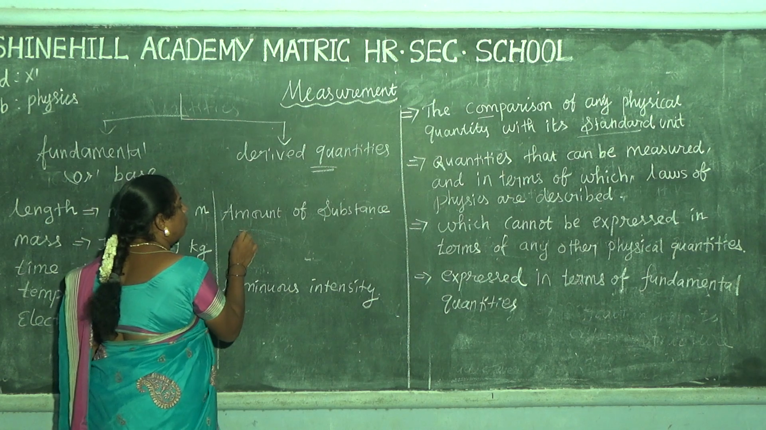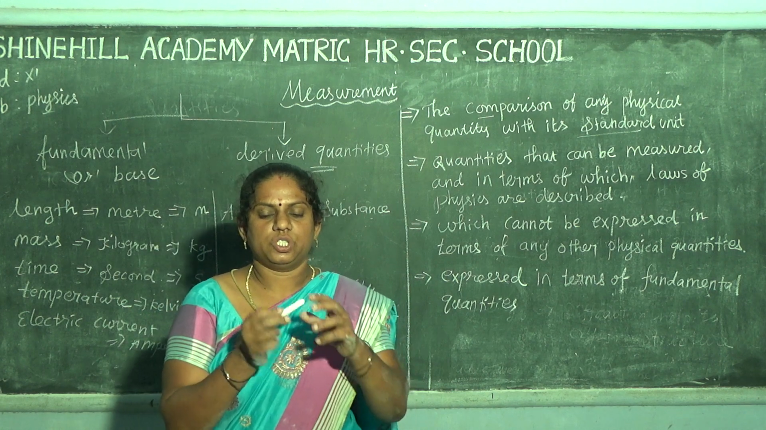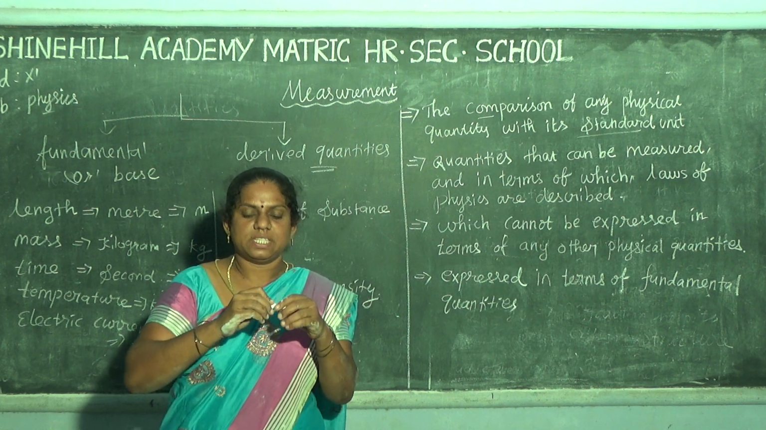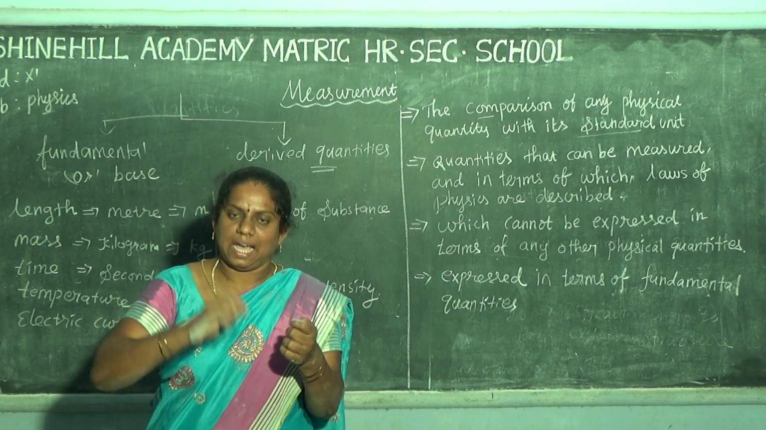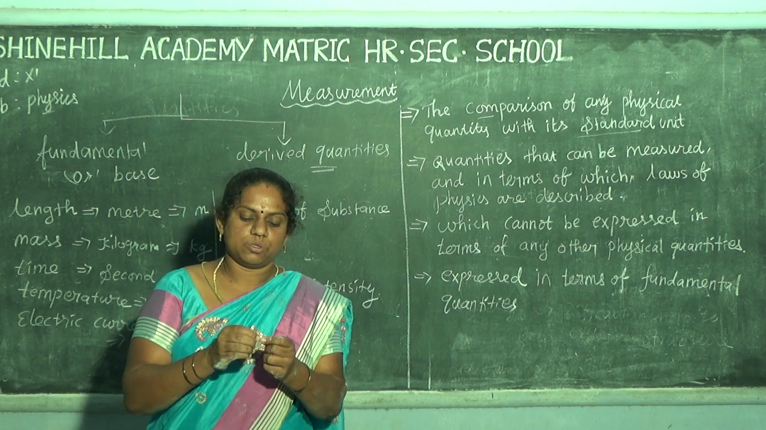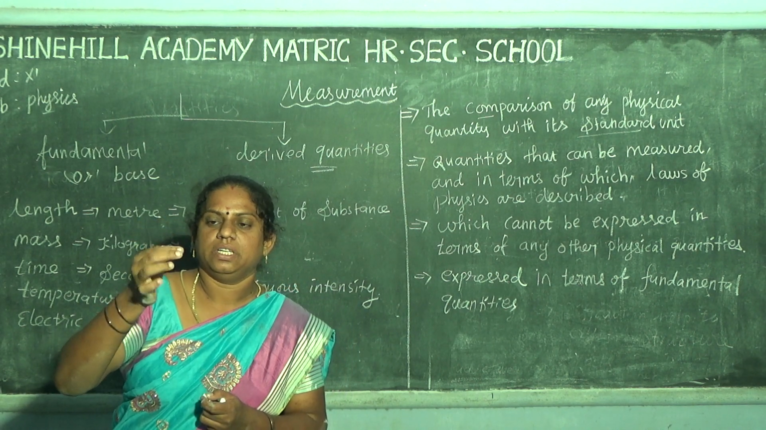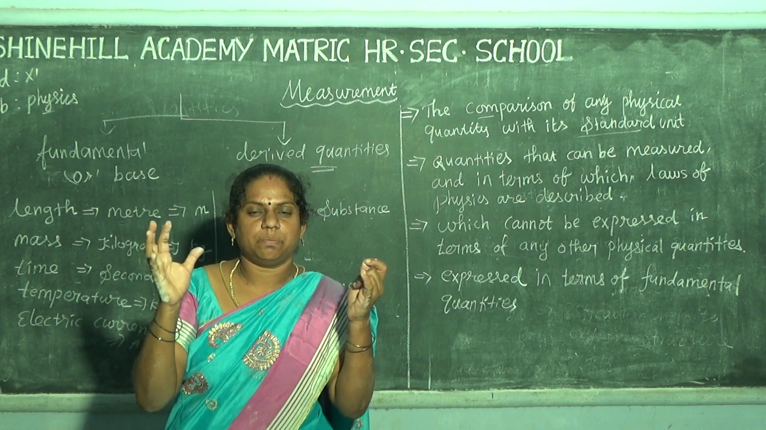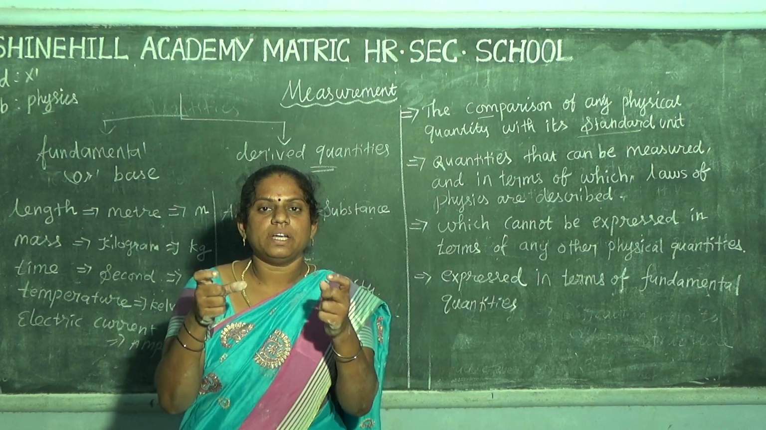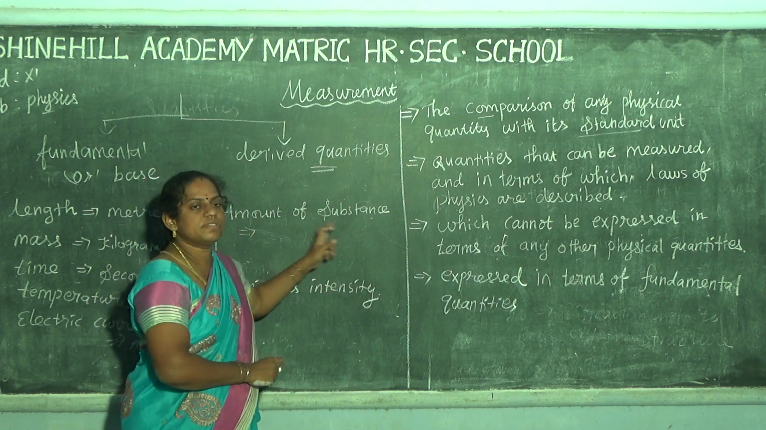Next one is the amount of substance. What is meant by amount of substance? Take a piece of chalk; most of the particles are present in the chalk. First I divide it into two pieces, again and again into two pieces, until they form a powder shape. In this powder, most of the particles are present. So now the question is how many particles are present in the chalk? That is the amount of substance.